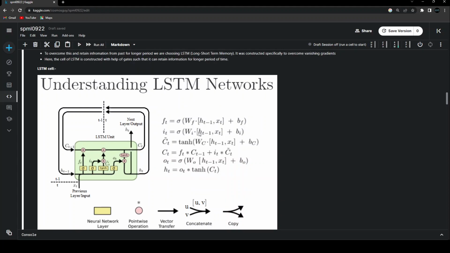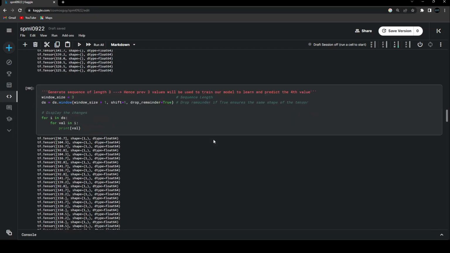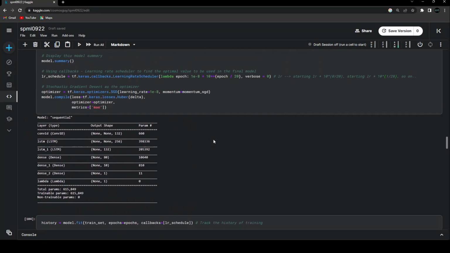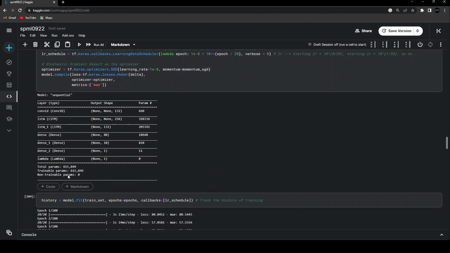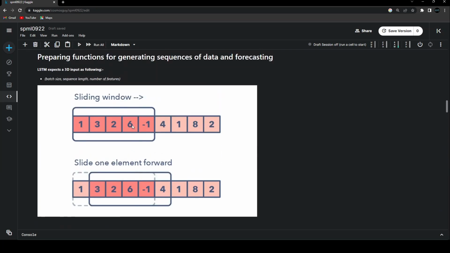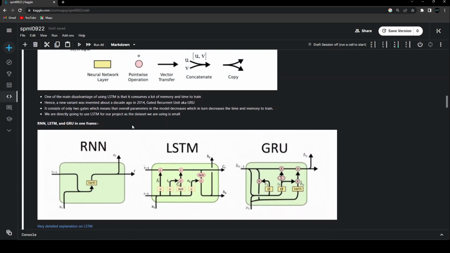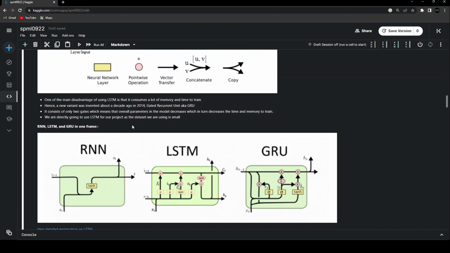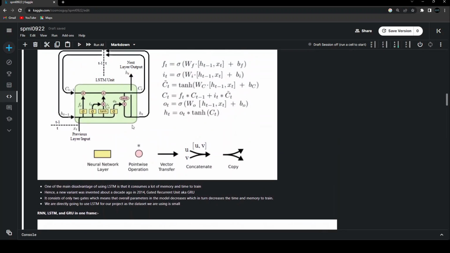And if you notice, there are a lot of parameters that these LSTM networks are going to learn, and if you are creating stacked LSTM layers, just imagine the number of parameters we'll have. If I scroll below and show the number of parameters, using just 2 LSTM layers we are getting about 600k, right? So that's the basic idea: LSTM creates a lot of parameters, and that's the reason why the time to train our model increases with LSTM.